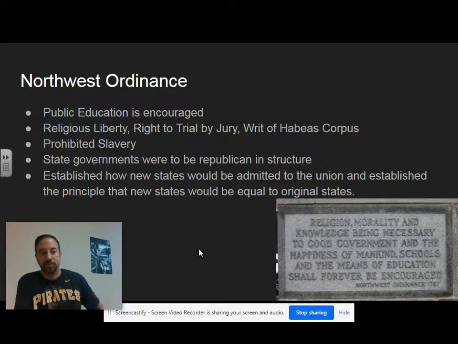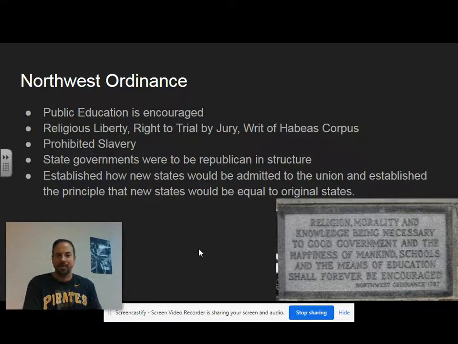So public education is one. You're taking a class through a public school. It's standard across our country that public education is guaranteed to people. That was not always the case, but in the Northwest Ordinance, it was encouraged that every single township that was created would have a spot for a public school. So that's going to spread throughout the country after this document.